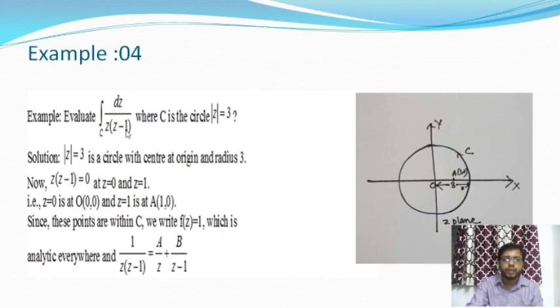Now z into (z minus 1) is equal to 0, and from this we get z equal to 0 and z equal to 1. These two points lie inside the circle. Now let f of z equal 1 by z into (z minus 1), which can be decomposed into two parts: the first part is a by z and the second part is b by (z minus 1). From this we get the values of a and b.